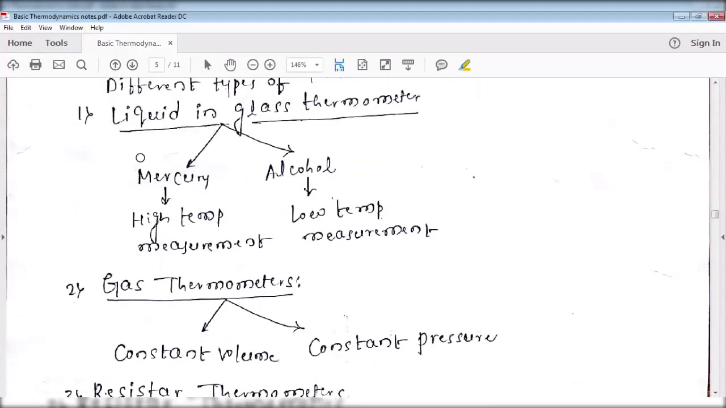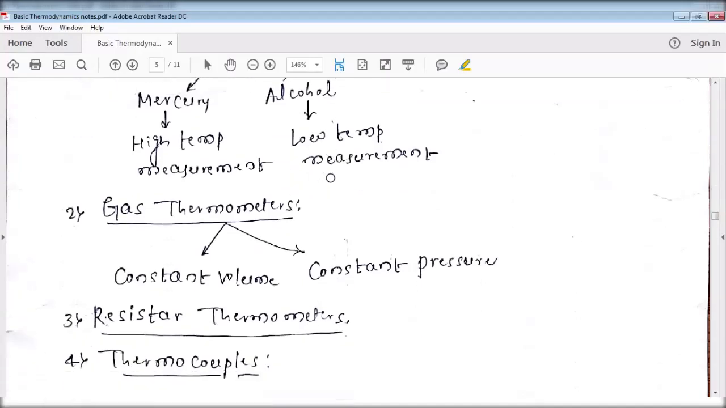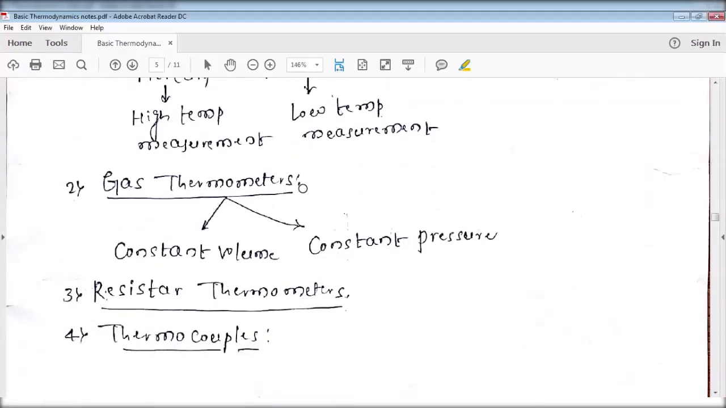Even though we can use mercury for measuring lower temperatures, if you want a more accurate result, you should use alcohol as the liquid in the glass thermometer. It is possible to measure lower temperatures, like 0 degrees, 50 degrees, 25 degrees, using mercury as the liquid in the glass thermometer, but we do not get very accurate values. If you want a much more accurate value, you have to use alcohol. Next is the gas thermometer.